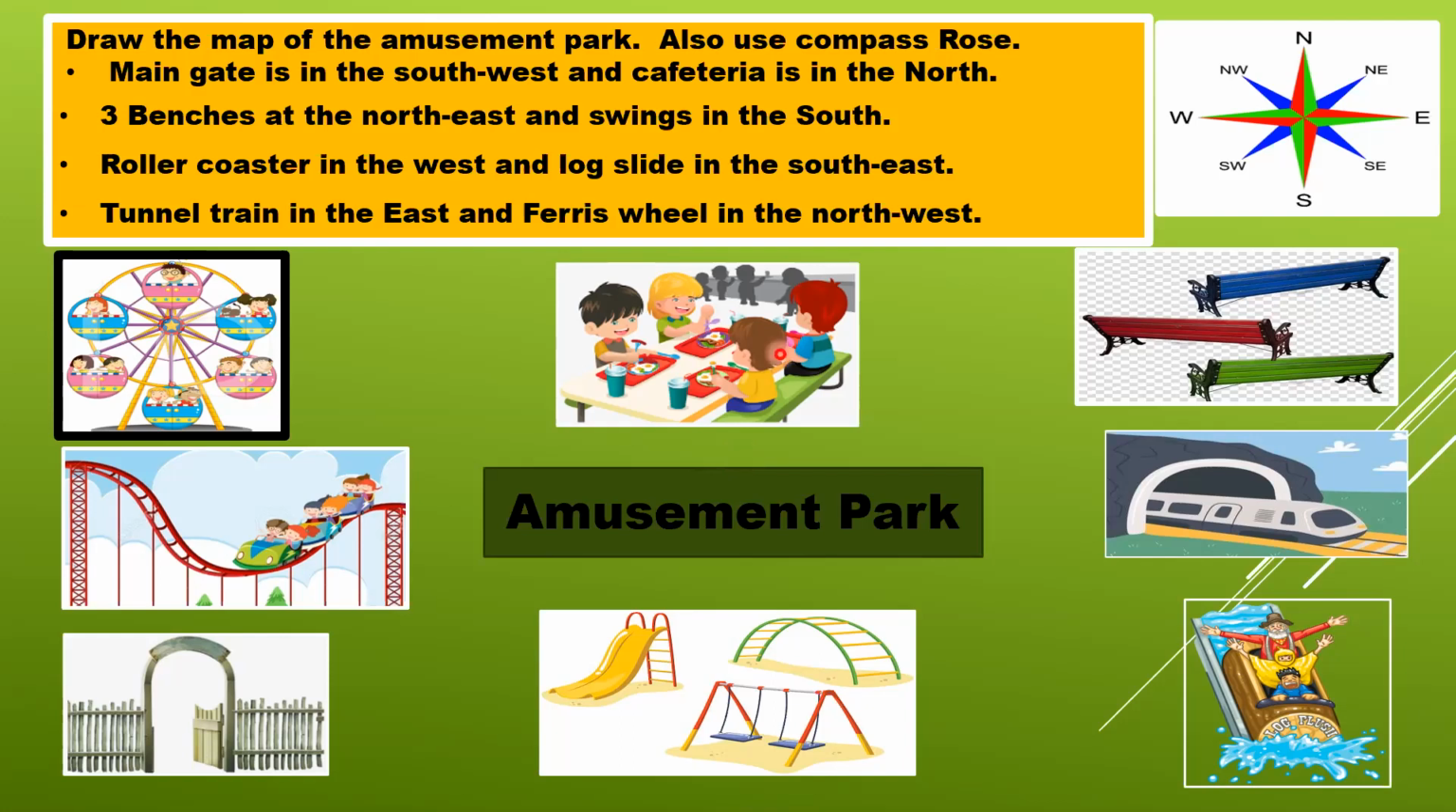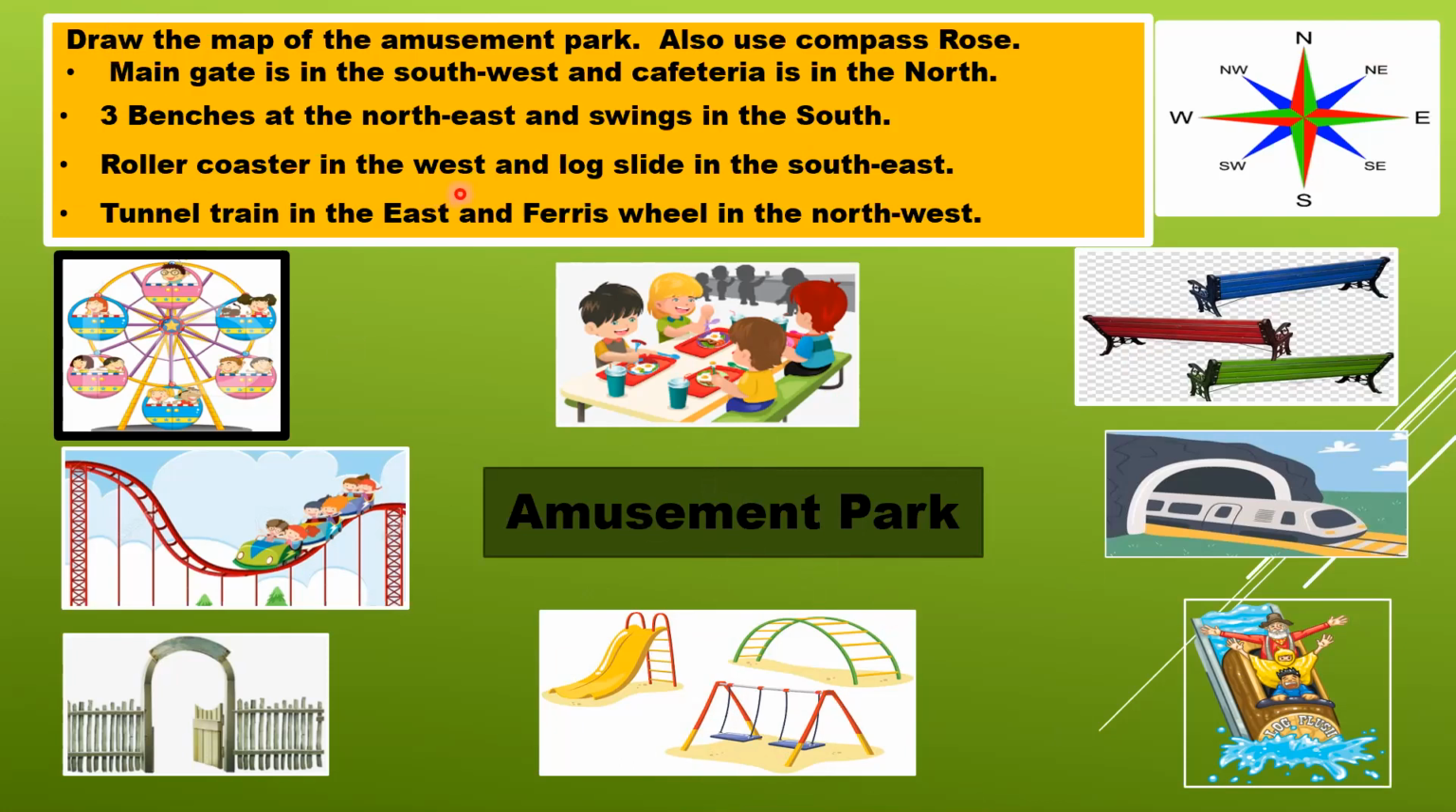Fine. Three benches at the northeast. Again, northeast is over here. Can you see the three benches over there? Yes. And swings in the south. Can you see the swings in the south? If we are in the middle, where is south? South is over here. So these are the swings.